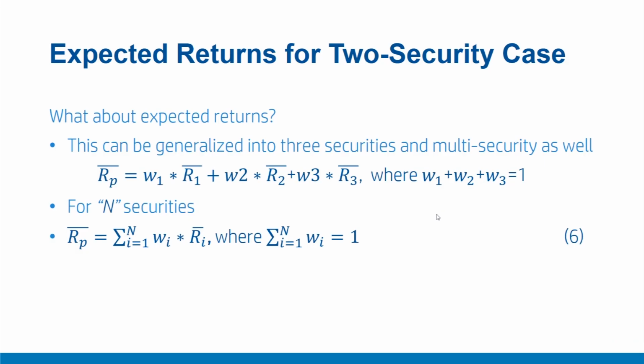And generalizing the result, total expected returns on portfolio R_P bar equal to summation i equal to 1 to capital N, W_i times R_i bar, where W_i's are the weights and R_i bar are the expected returns on security i.